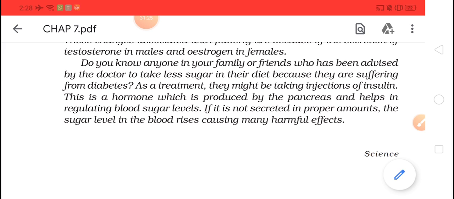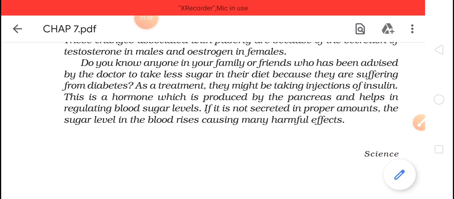And what will it do? It will help in the absorption of glucose. Understood? So this hormone insulin plays a very important role in a diabetic patient. If the patient's pancreas is not secreting insulin, their blood sugar level will increase.